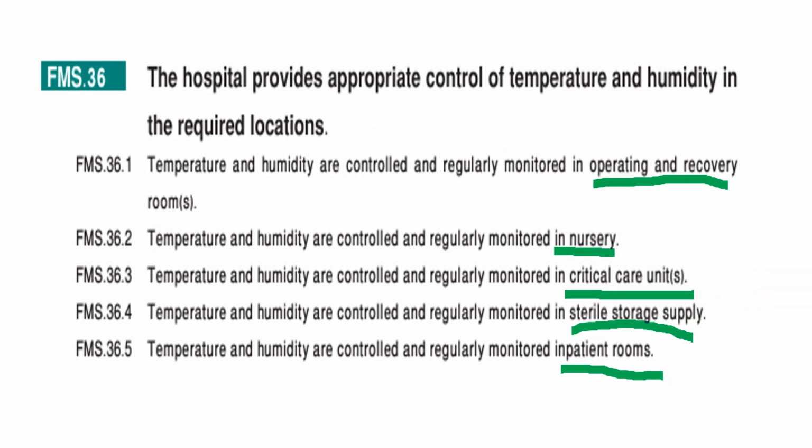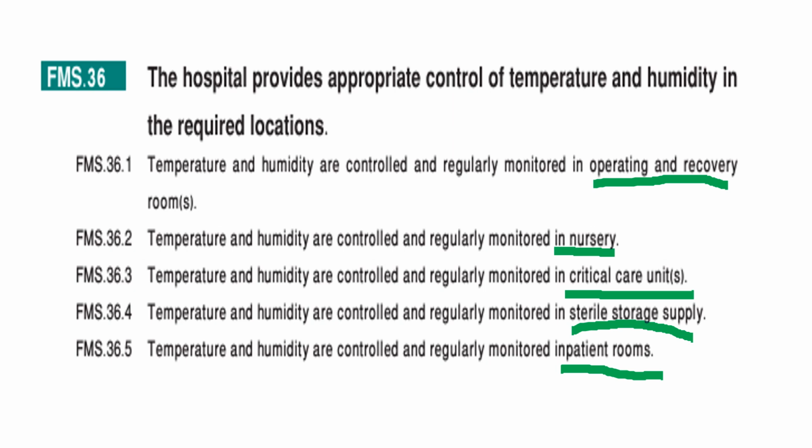Okay, I have here additional information with regards to temperature and humidity. In our hospital, it must be strictly controlled and continuously monitored because it directly affects patient safety, infection control, and equipment and medicine stability. For example, in ICU, why is control important? Because critically ill patients have weak immune systems, so even small environmental changes can affect oxygen demand, heart function, as well as recovery. Temperature control prevents hypothermia or overheating. It keeps the patient physiologically stable.